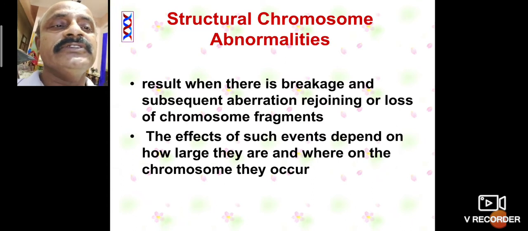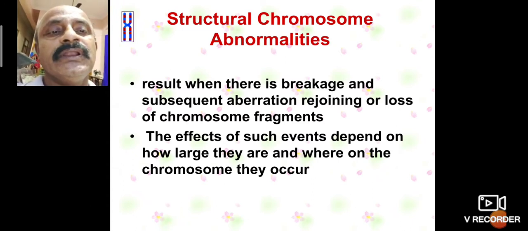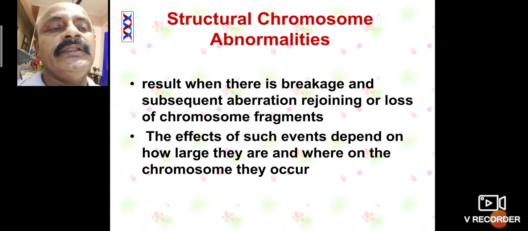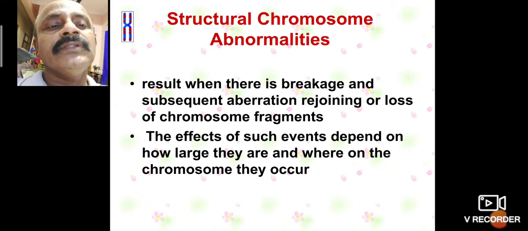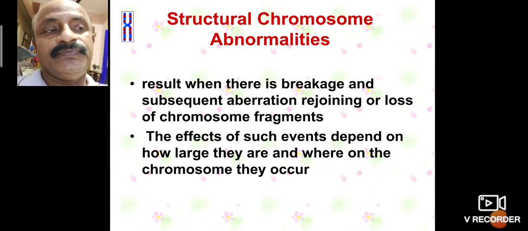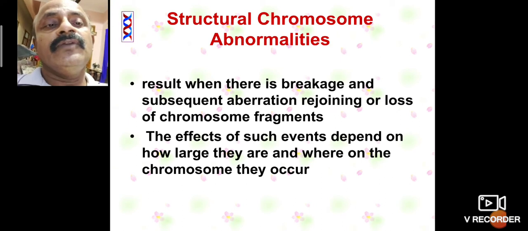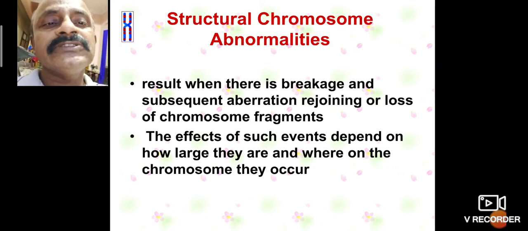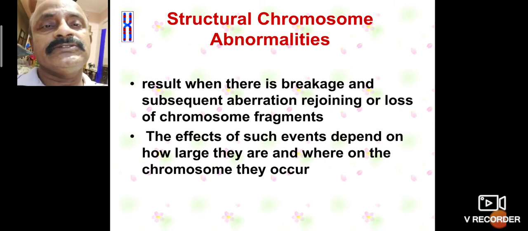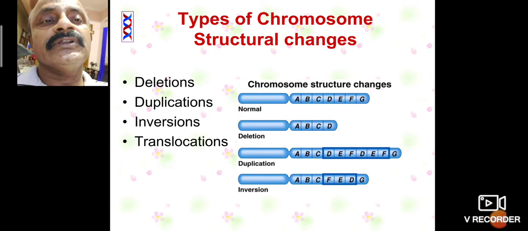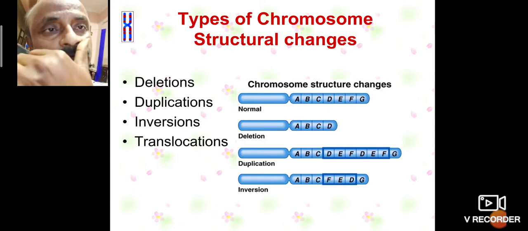The effects of such events depend on how large they are and where on the chromosome they occur. How are the chromosomes affected? What are the structures? The effects depend on how large they are and where on the chromosome they occur. These are the types of chromosome structural changes.